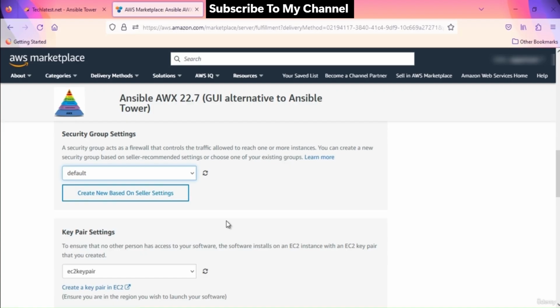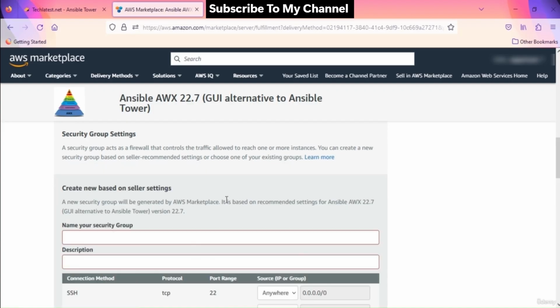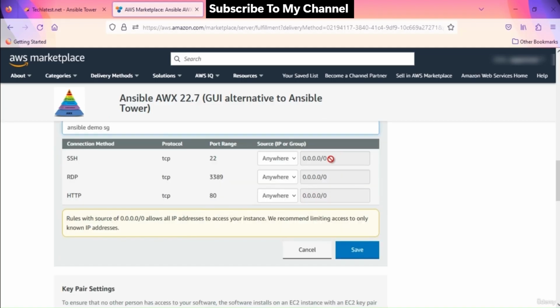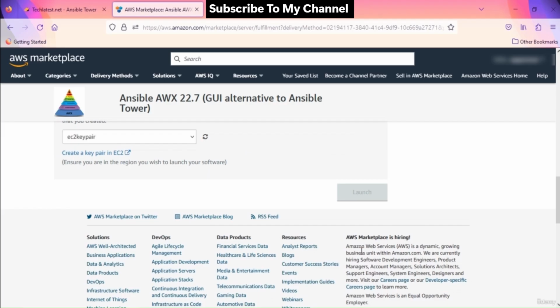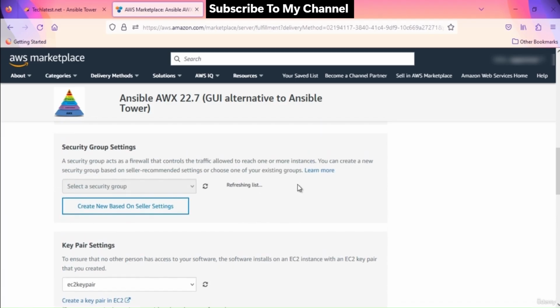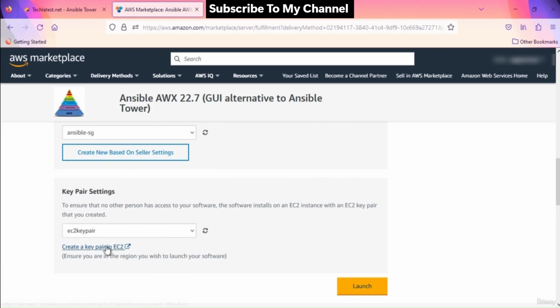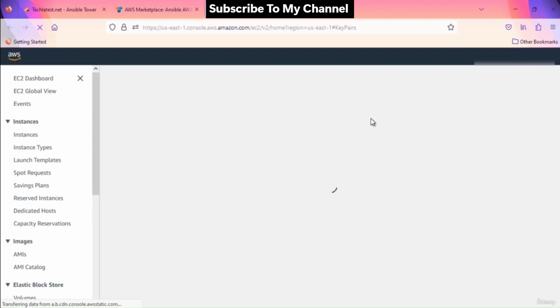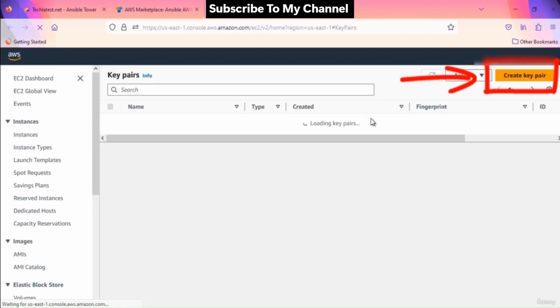To do so, click on Create New based on seller settings. Give a name and description to the security group and save the changes. Be sure to download the key pair which is available by default, or you can create a new key pair and download it. When you click on Create New Key Pair in EC2, it will take you to the AWS console on the key pair page. Click on Create Key Pair from the top right corner.